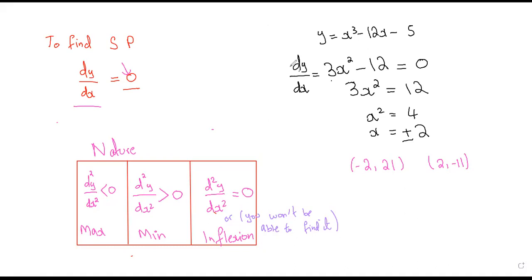Let's do it for the -2 one. Let's say we have this. Y is going to be -2 cubed minus 12 into -2 minus 5. -2 cubed is going to give you what? It would be -8 plus 24 minus 5. Okay, so this should be minus, this is minus, oh, okay, my bad.